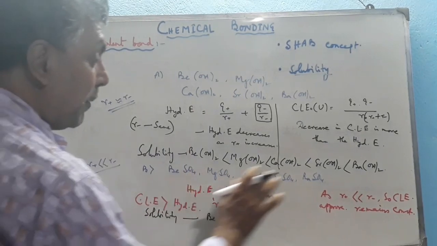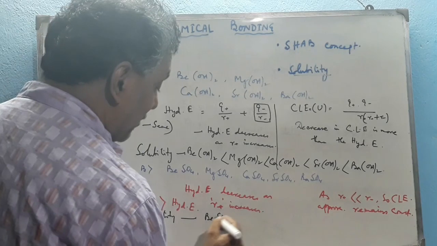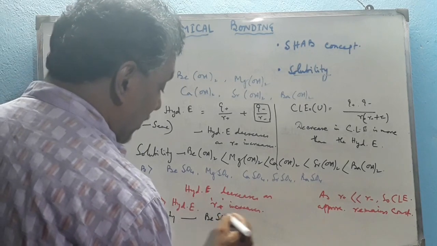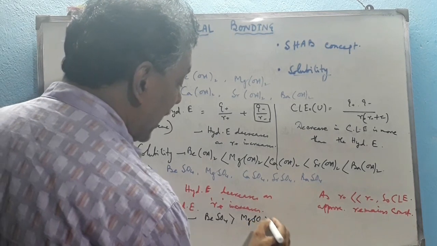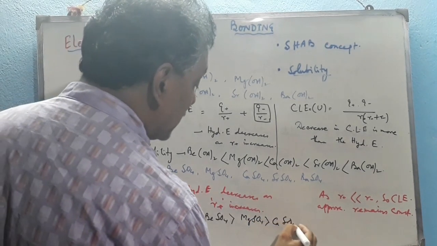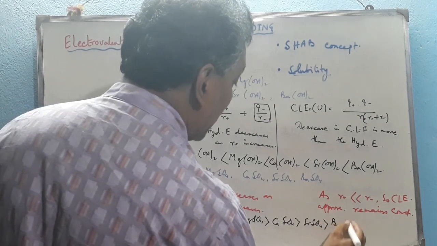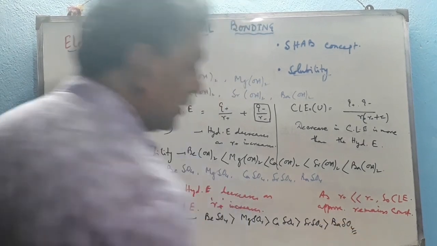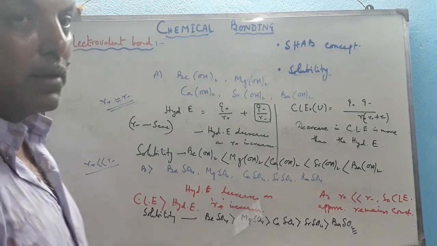Therefore hydration enthalpy for barium sulfate is the least, and hence beryllium sulfate is the most soluble, then magnesium sulfate, then calcium sulfate, then strontium sulfate, and the least soluble is barium sulfate. This is the explanation of the question.